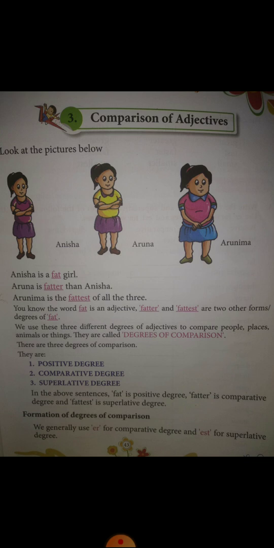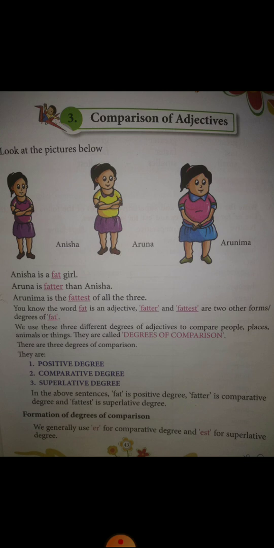Alright? Now, the word fat is an adjective, and fatter and fattest are 2 other forms, degrees of fat. So students, what do we call it? We call it degree of comparison. When we compare anything with anything, we call it degree of comparison, right? Because when we compare anything with other things, the adjective word changes.